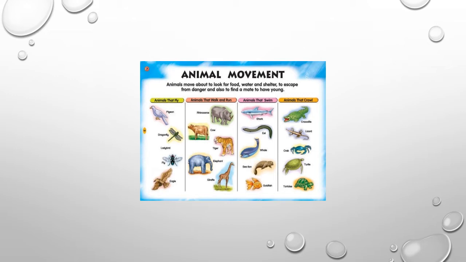Now, let us learn about the movement of some animals to understand various kinds of locomotion. Here, locomotion in animals. Locomotion is an important process for animals. Animals have to move from one place to another for many reasons. They can't stay in one place in order to support their living.